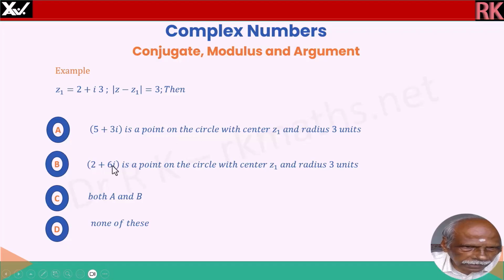2 plus 6i, consider it as a z point. The distance is 2 minus 2 is 0, 6 minus 3 is 3, 3i. So modulus of 3i is 3. Therefore 2 plus 6i is a point on the circle with center z1 and radius 3 units. Both are correct. Therefore option C, both A and B, is the correct answer.